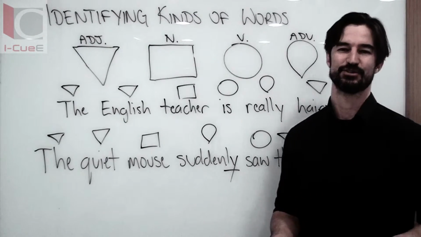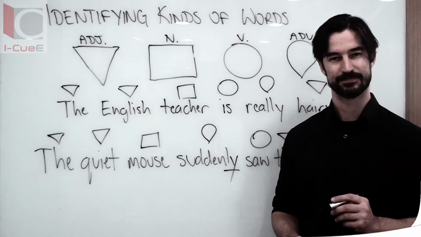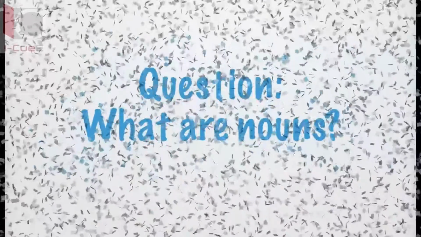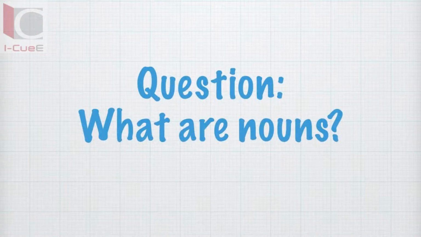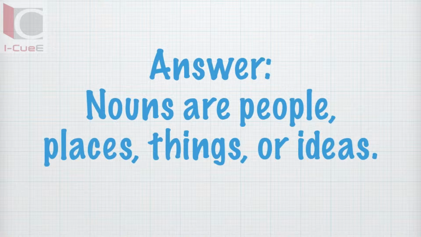Now, you get to try. But first, let's review. Identifying kinds of words. What are nouns? Nouns are people, places, things, or ideas in sentences.